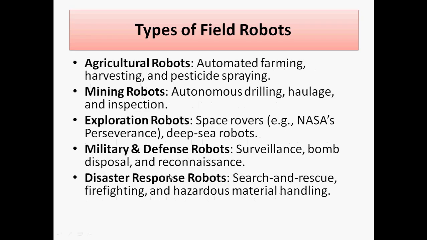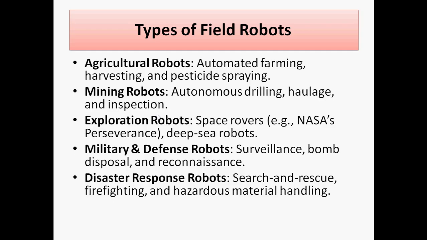After that we are going to discuss the types of field robots. Agriculture robots are for automated farming, harvesting, and pesticide spraying. The next field robot is mining robots, used for work like drilling, haulage, and inspections.